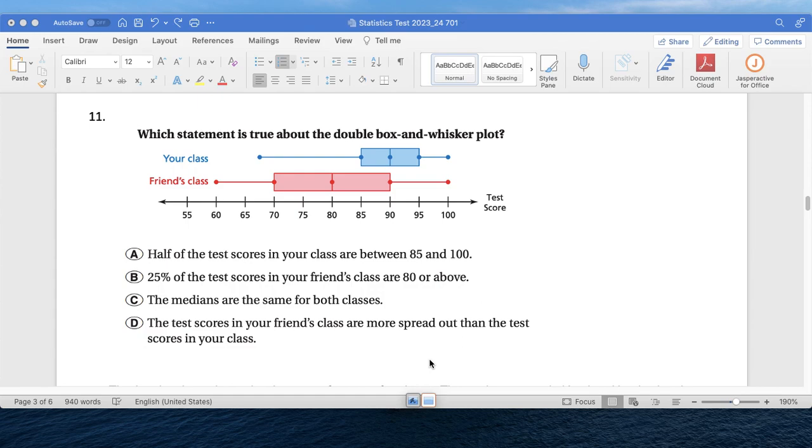B, 25 of the test scores in your friend's class are 80 or above. C, the medians are the same for both classes. D, the test scores in your friend's class are more spread out than the test scores in your class. Okay, so which statement is true?